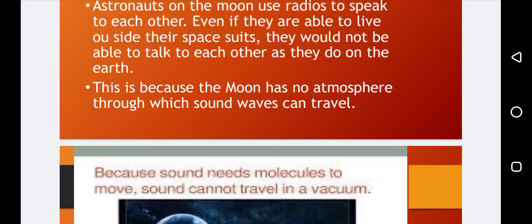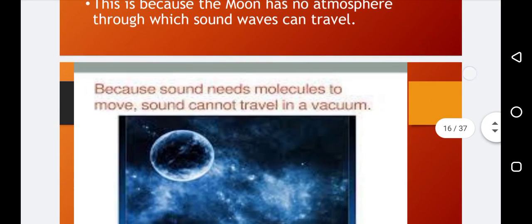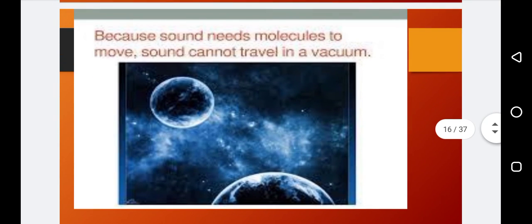This is because the moon has no atmosphere through which sound waves can travel. Sound needs a medium like solid, liquid, or gas, which have molecules, while in space there is no molecule, so sound is not able to travel through it.